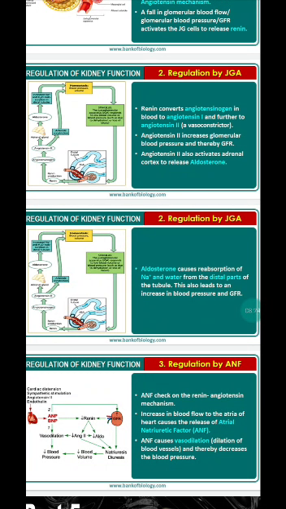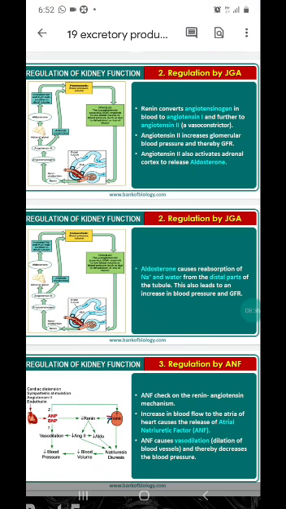The other one, renin, is released when there is less blood flow to the kidneys. ANF is released by the atria when there is excess blood flow to the glomerulus or the nephrons.